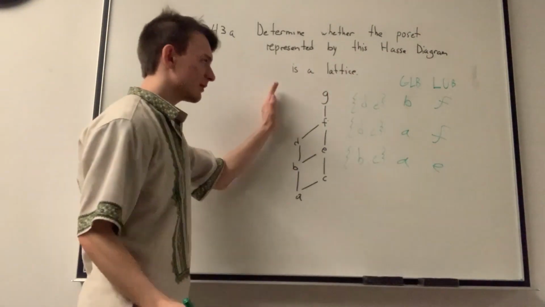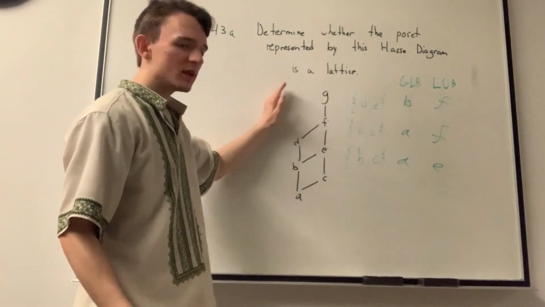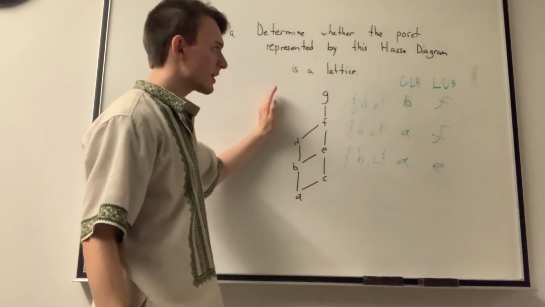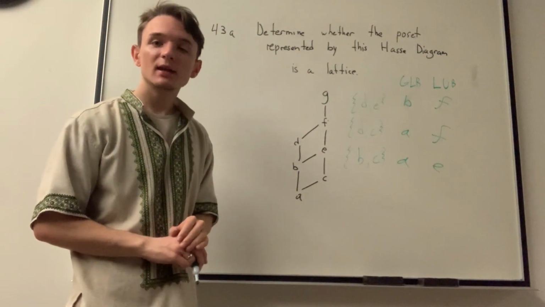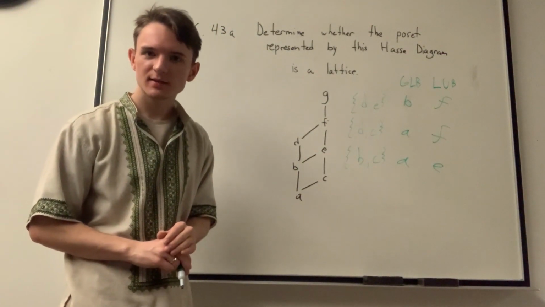So we filled out our table. Because we filled it out, all the incomparable pairs have a greatest lower bound as well as a least upper bound. So we say that our poset is indeed a lattice.